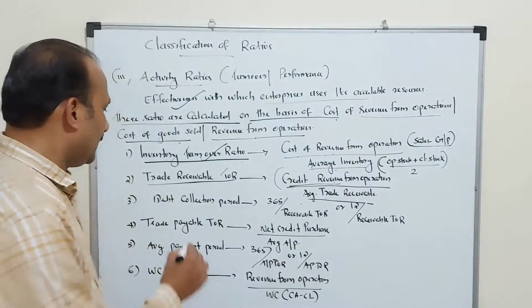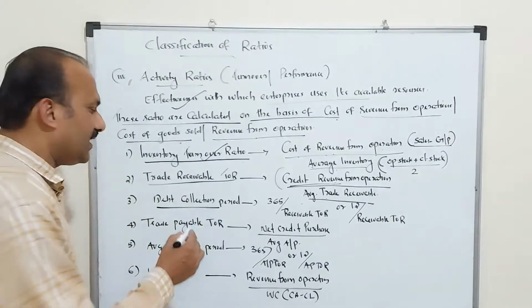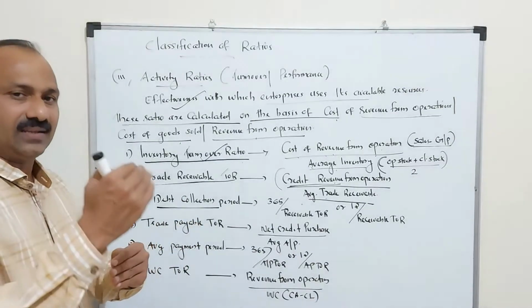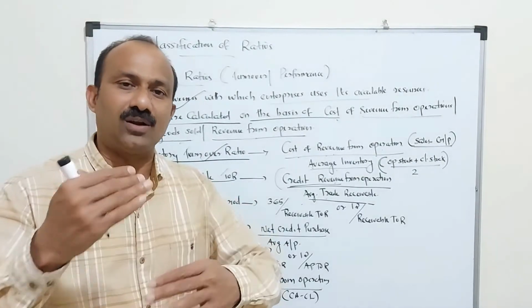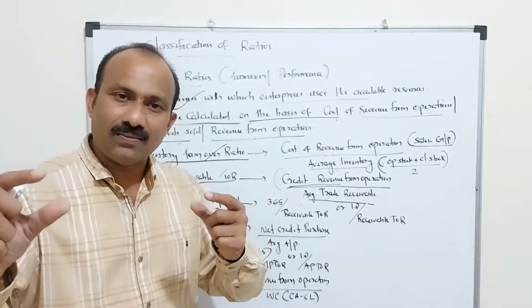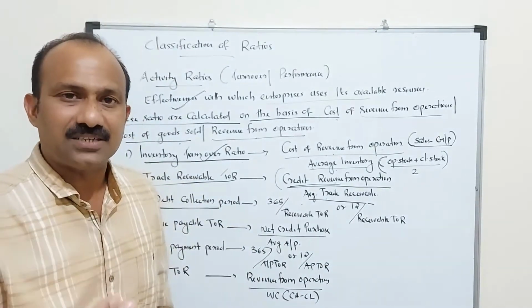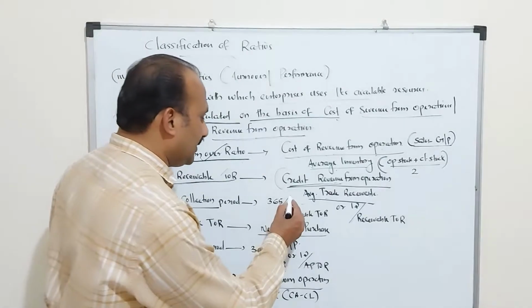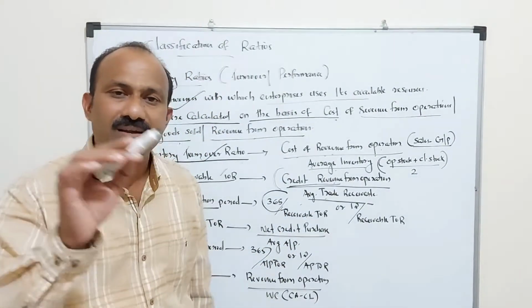Sometimes we can calculate with more clarity how many days or how many months it will take to collect our debt. That means we can measure the debt collection period in terms of months or days. Here the ratio will be 365 divided by receivable turnover ratio.